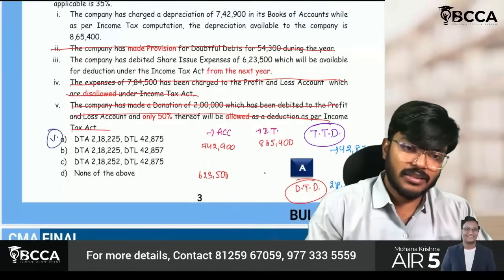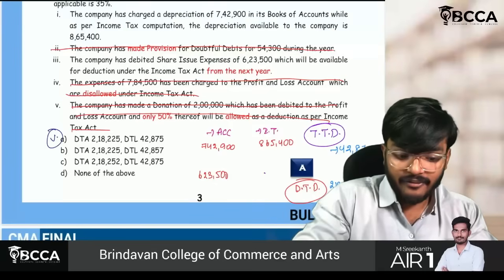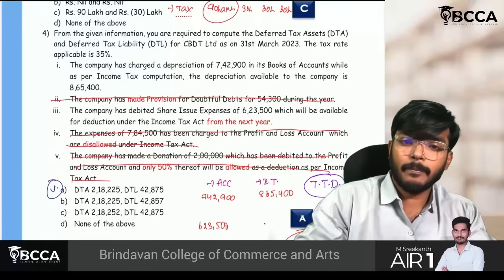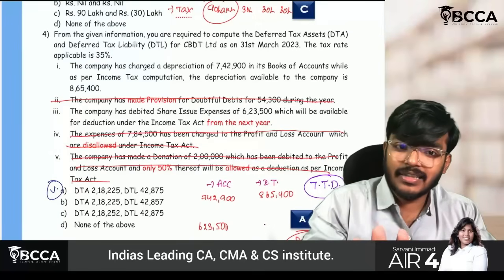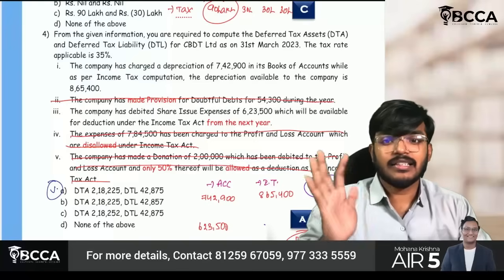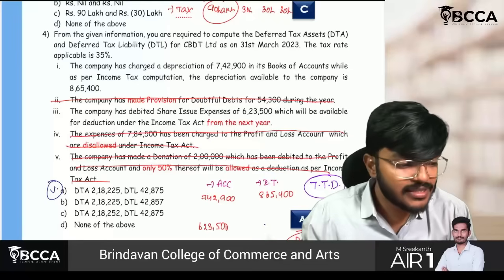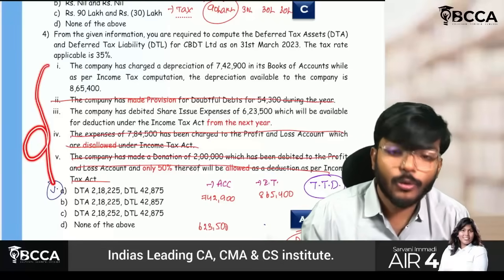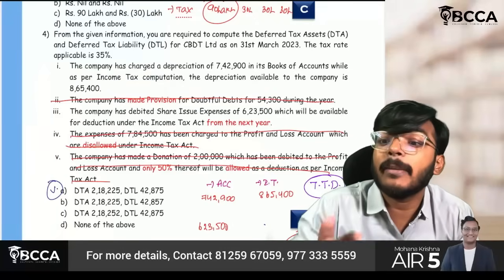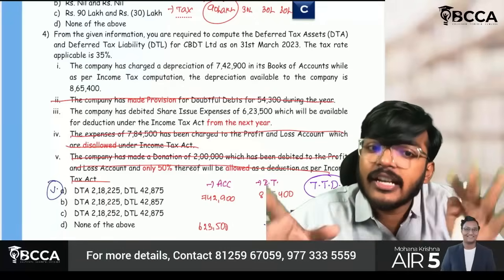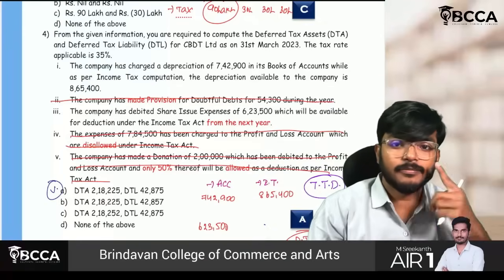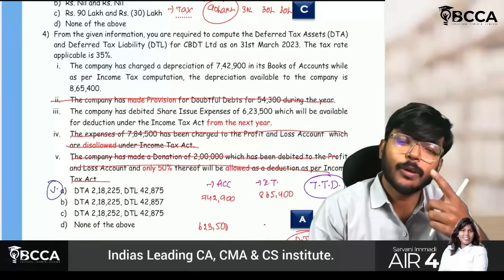My sincere advice, if this kind of an MCQ comes in the exam, just understand one thing. The psychology of the student should be: don't worry at all. Just check the question. In this kind of question, if 5 points are there, definitely a minimum of 2 points will be irrelevant for us.